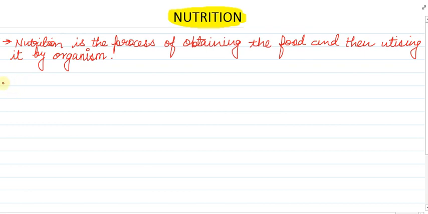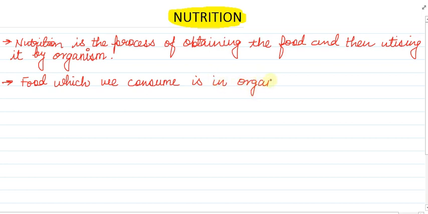Whatever food we eat, children, is in an organic form. The food which we consume is in organic form. What is the meaning of organic form? For example, the simplest food for us is glucose, its formula is C6H12O6.